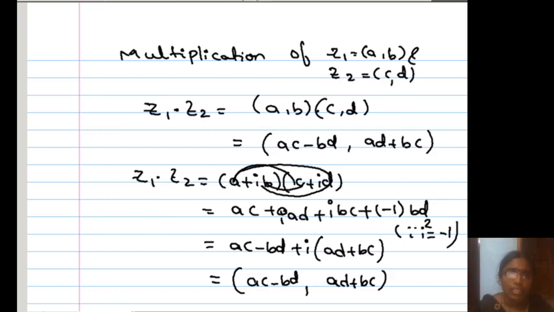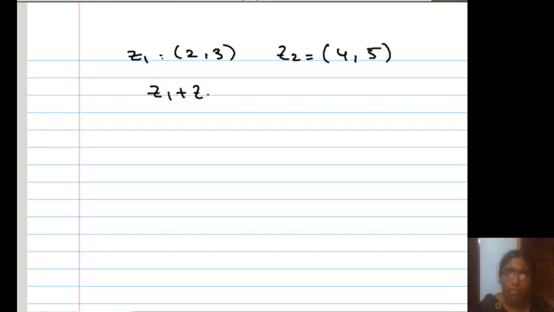Now you can see some examples. For example, Z1 is equal to (2, 3) and Z2 is equal to (4, 5). How to do Z1 plus Z2? Tell me the answer. 2 plus 4 means 6, and 3 plus 5 means 8.